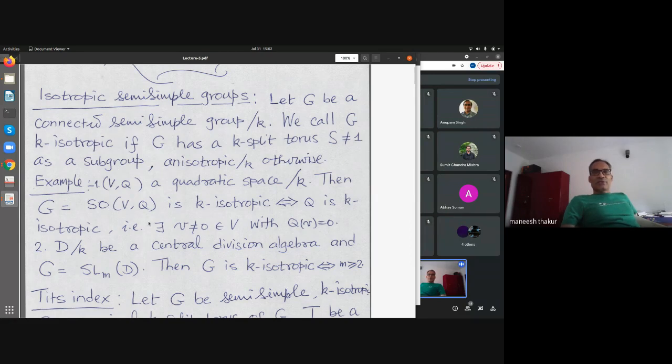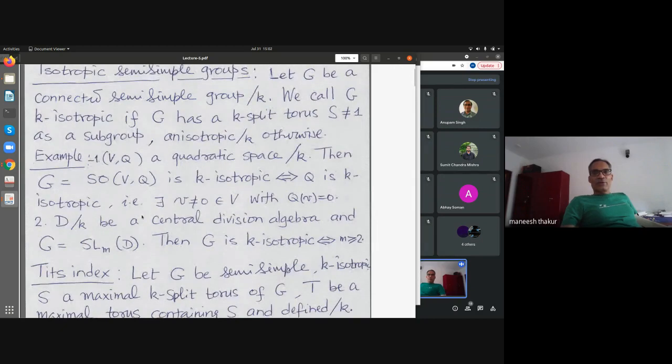Then Q is isotropic is equivalent to saying this group is isotropic over K. As soon as you have a non-trivial zero, isotropic for the quadratic form means there is a non-trivial zero living over K. So as soon as the quadratic form has a non-trivial zero, the group SO(V, Q) acquires a K-split torus of positive dimension, and the other way around.